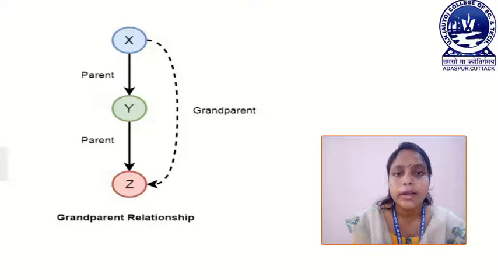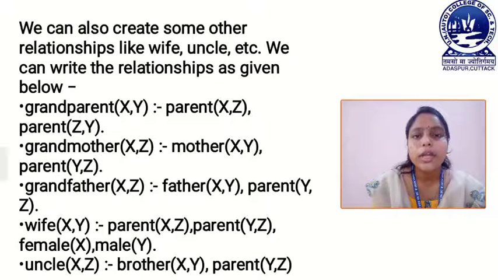In this grandparent relationship, X is the parent of Y and Y is the parent of Z. Now we can say that X is the grandparent of Z. Here is how we represent this grandparent relationship in our Prolog: grandparent(X, Y) implies parent(X, Z) and parent(Z, Y). That means X is the parent of Z and Z is the parent of Y, then we can say that X is the grandparent of Y.